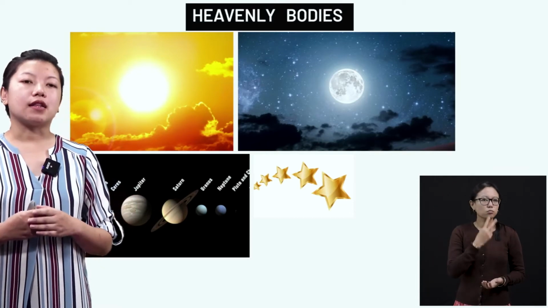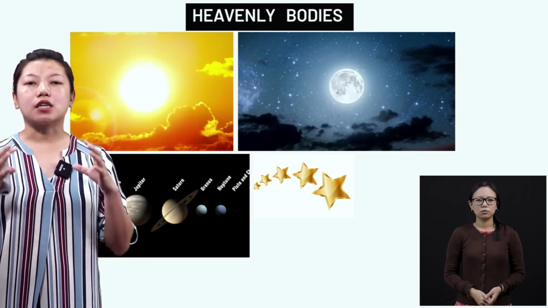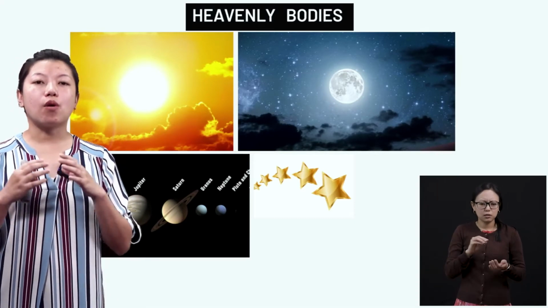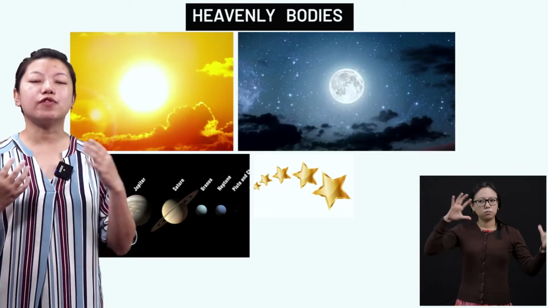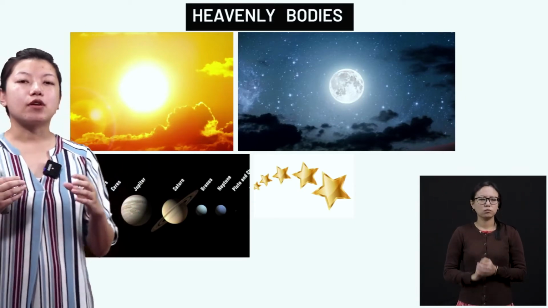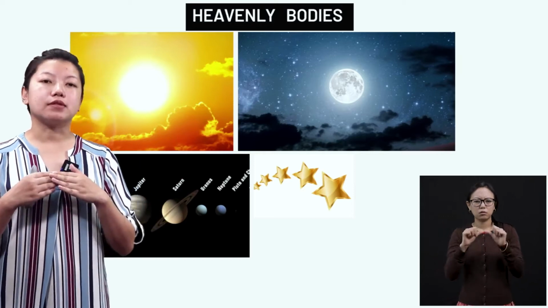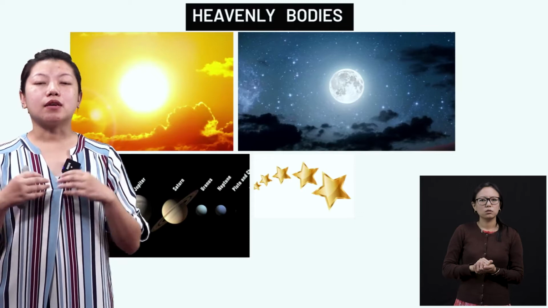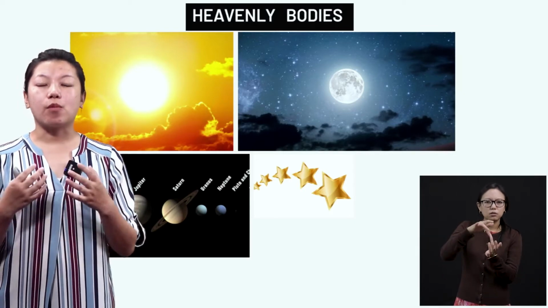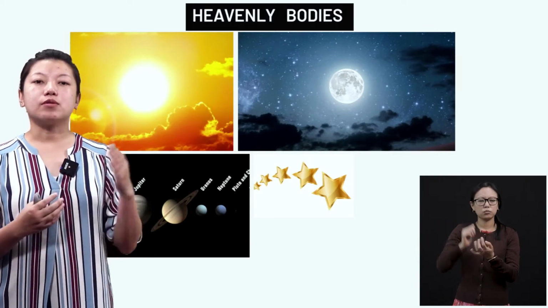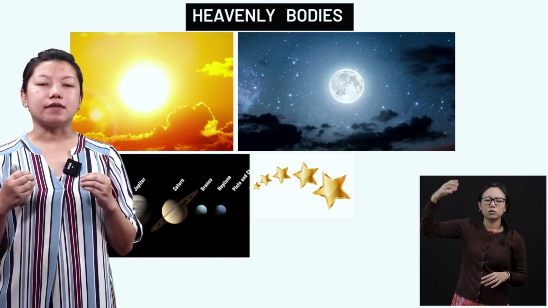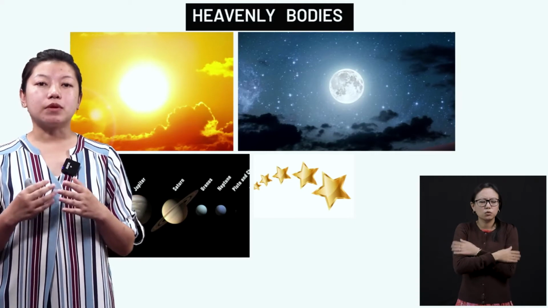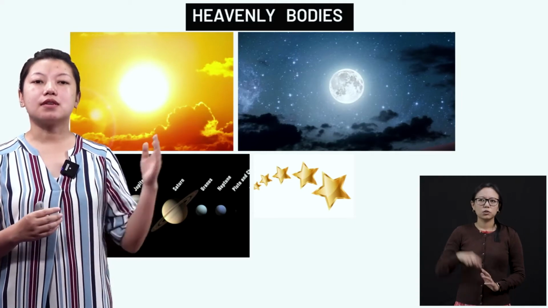All right. Now this sun, it's a very hot ball of fire. And all the planets move around the sun. And because of the sun, we are also able to get heat. Okay. Without the sun, maybe all the water would have been in the form of ice and snow. So the sun is very important. It gives us warmth. It also gives us light. And we are able to see things because of the sun.